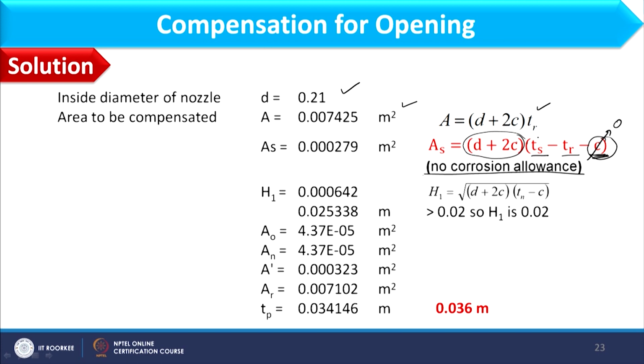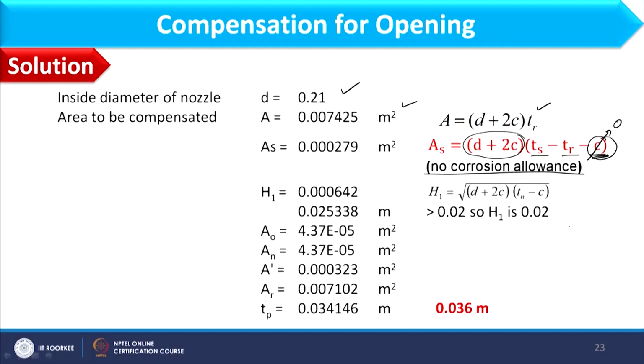However, we have considered C over here as well as here, because that C corresponds to the corrosion available in the nozzle. So in the nozzle we have used the corrosion, but in the shell we have not used the corrosion. Therefore, additional material in the shell will be calculated while neglecting corrosion allowance.